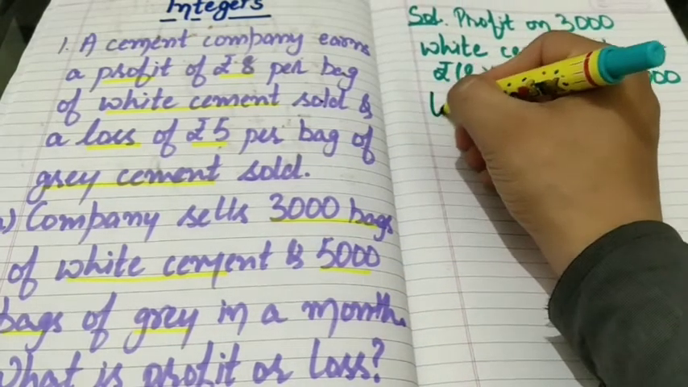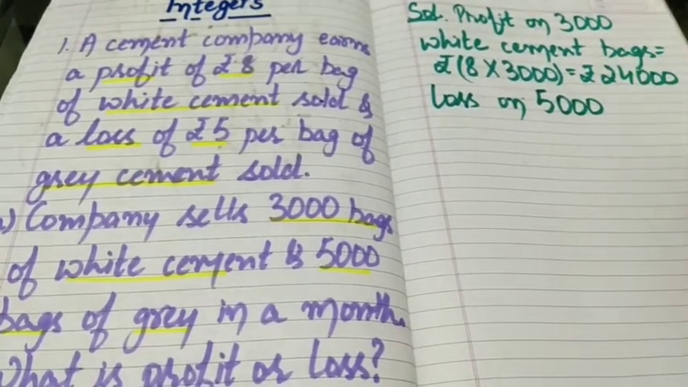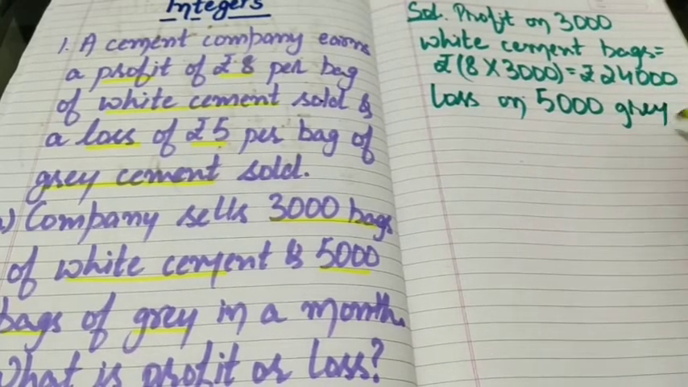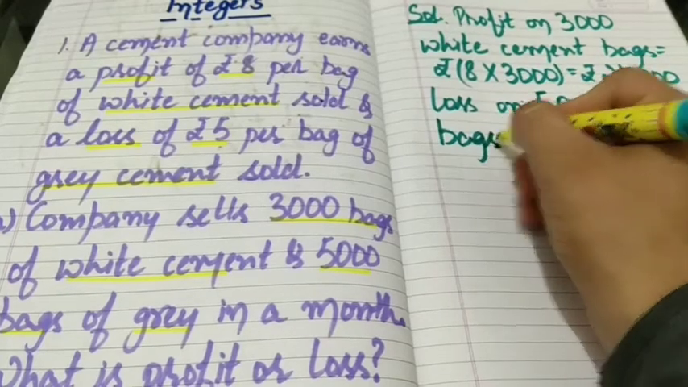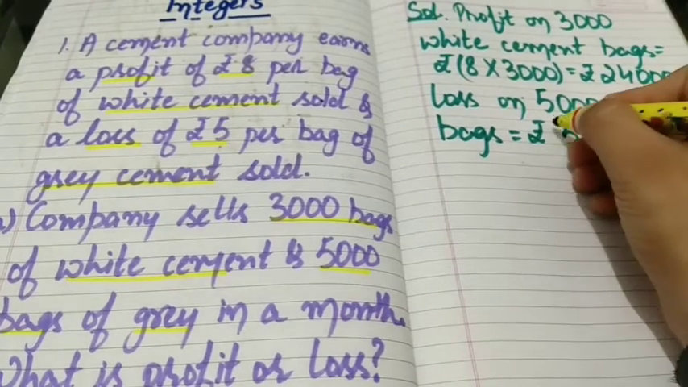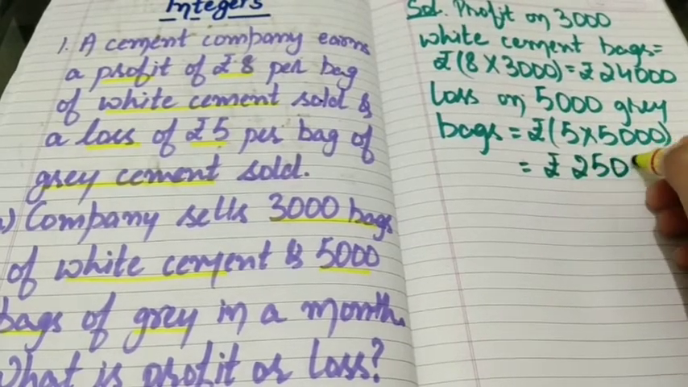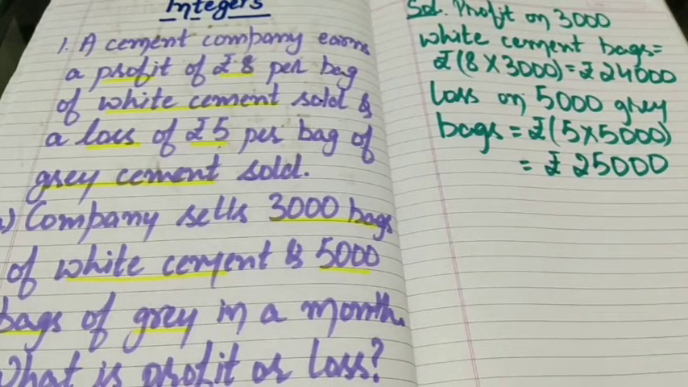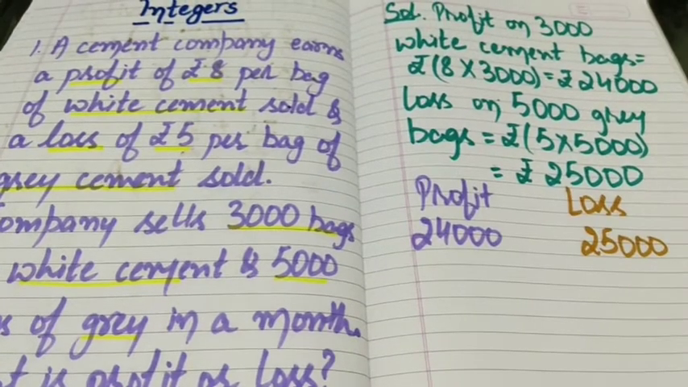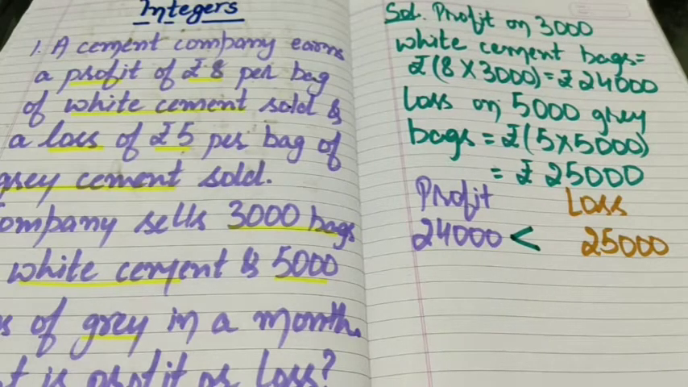So let us write loss on 5000 grey bags, that is equals to rupees 5 multiplied by 5000 equals to rupees 25,000. Well students, now you can see that in a particular month profit is rupees 24,000 and loss is rupees 25,000. Since loss is more as compared to profit, so in total company incurs a loss.